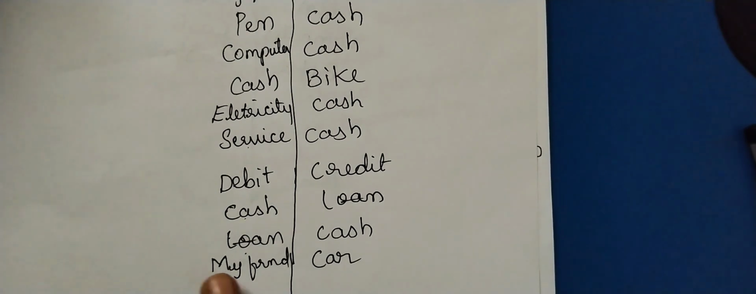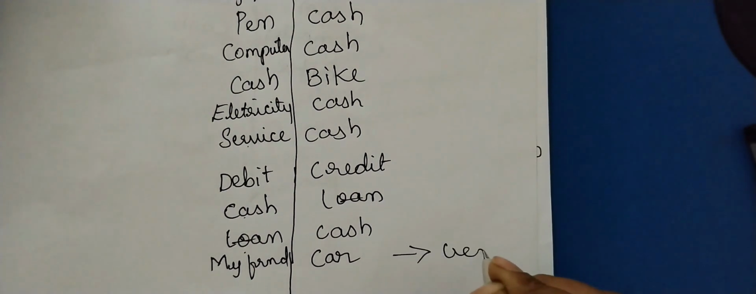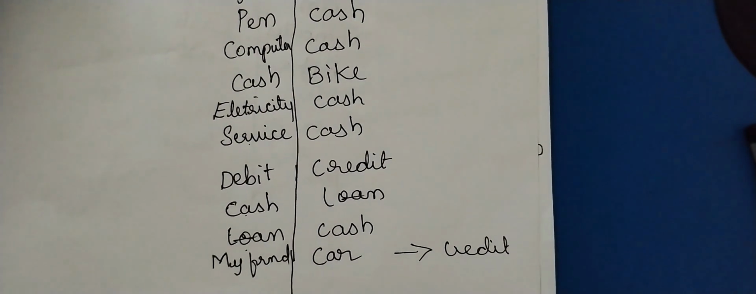So what your friend has promised, he is not going to hand over the cash now. He will pay you one day or the other. Surely he will pay, but he is not giving it immediately. This is called credit transactions.